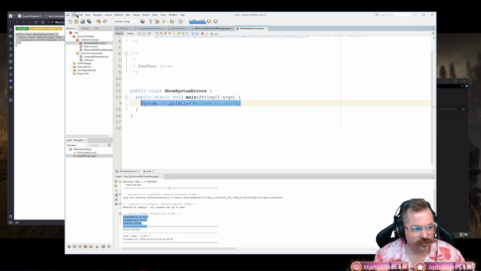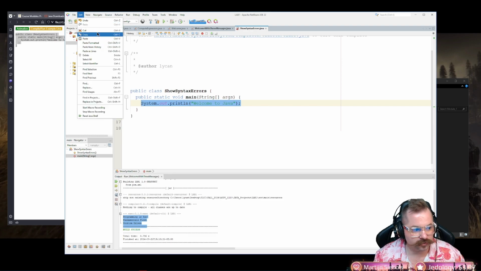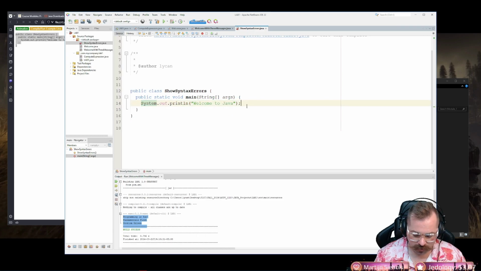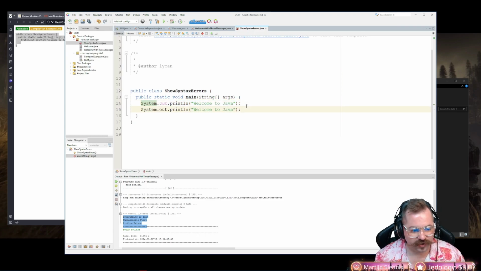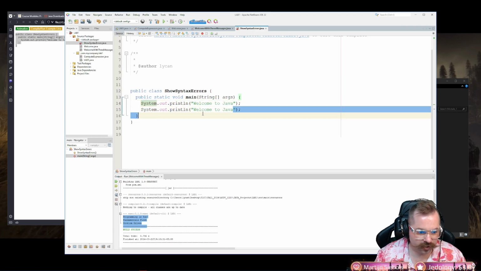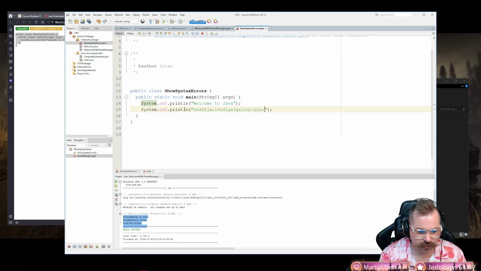Again, all of this I can do right here in the Edit menu, right? My copy and cut. And then I'm going to hit Enter, and then I'm going to hit Control-V to paste. And then I'm going to make a big bunch of random gobbledygook in here like we did earlier.